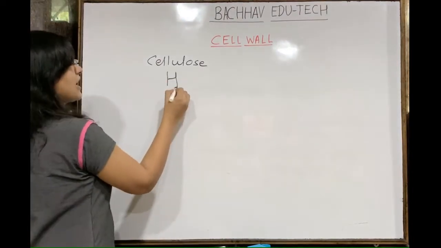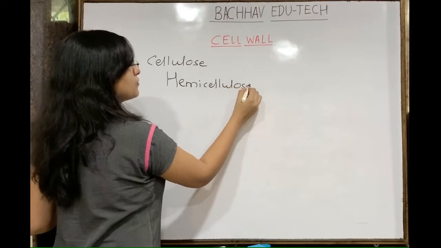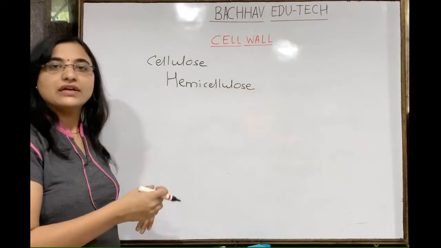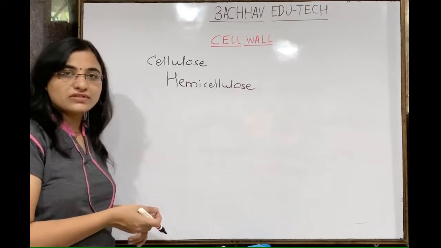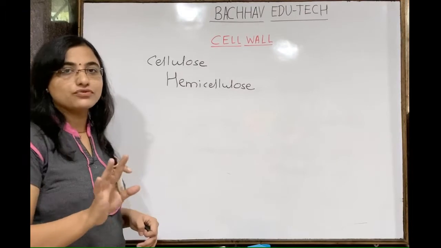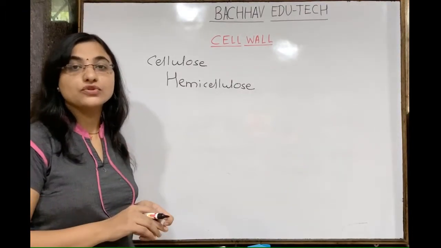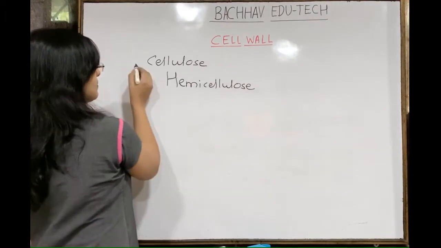Then next is hemicellulose. Hemicellulose is a kind of heteropolysaccharide. A number of other sugars are also present, like mannose is there in case of hemicellulose along with glucose. Arabinose is there, xylose is there. 4 different sugars are present in case of the hemicellulose. That's why we call it a heteropolysaccharide, because different sugar molecules come together to form this hemicellulose.